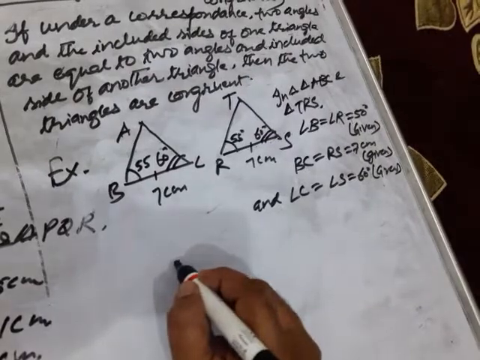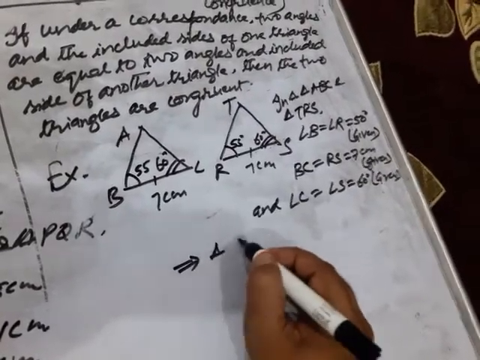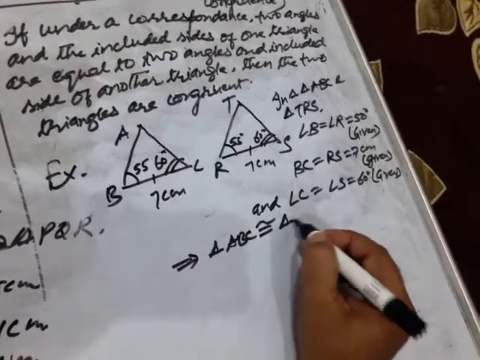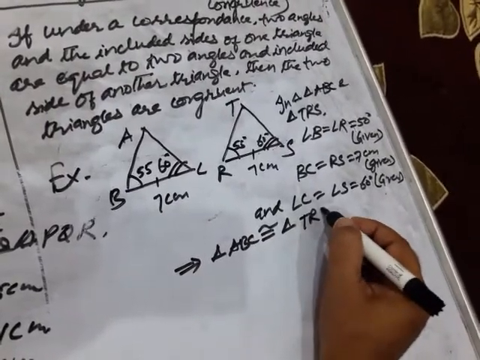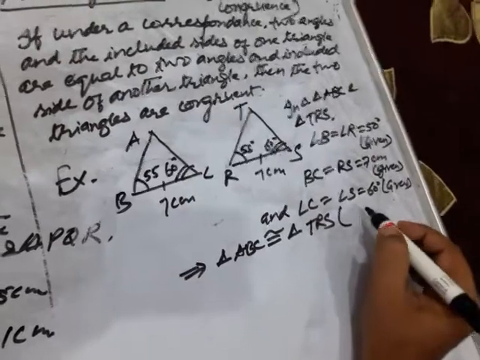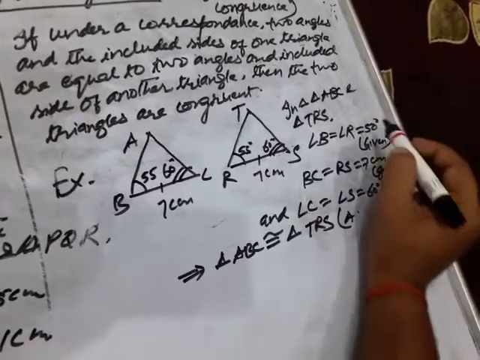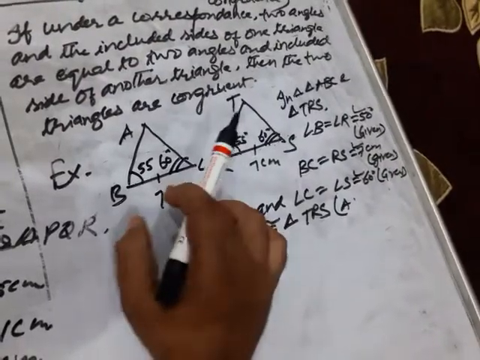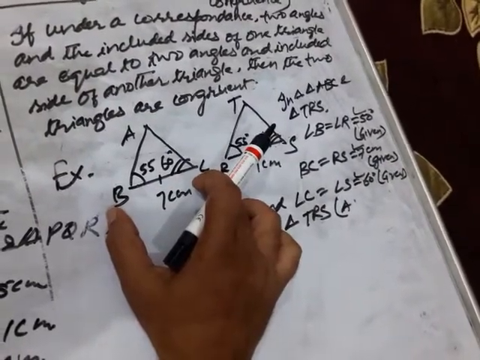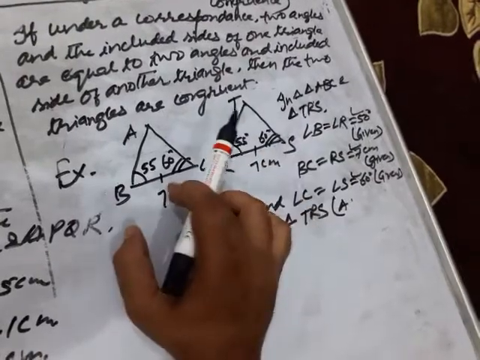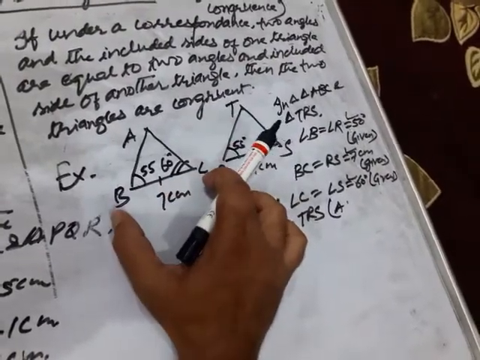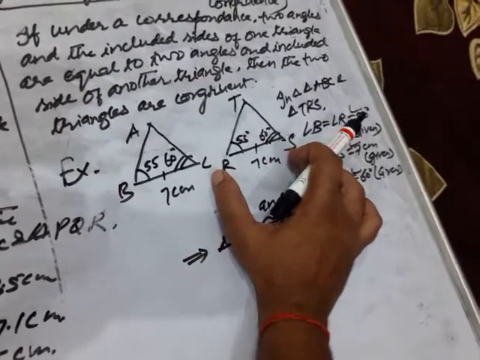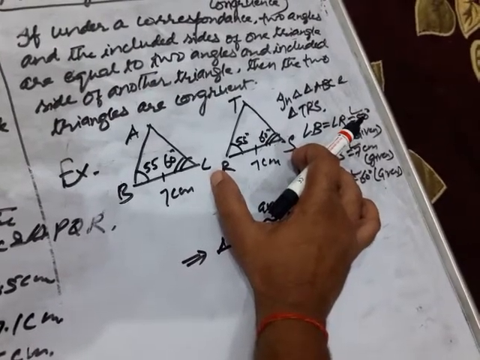In such a situation, this implies that triangle ABC is congruent to triangle TRS. By which rule, children? ASA. Angle, side and angle. Two angles of triangle ABC and included side BC of triangle ABC are equal to two angles and included side of triangle TRS.